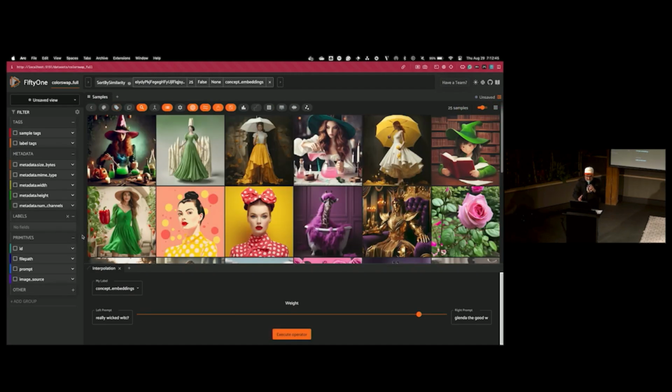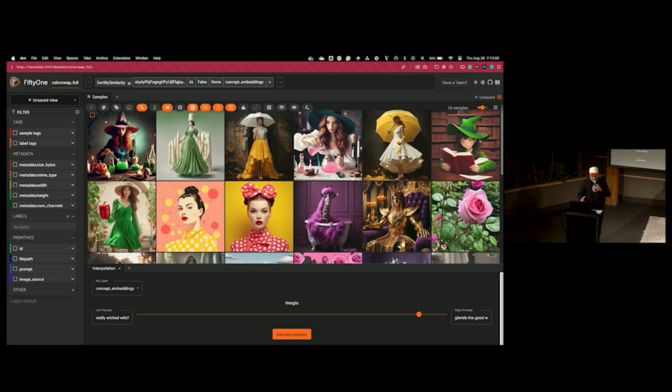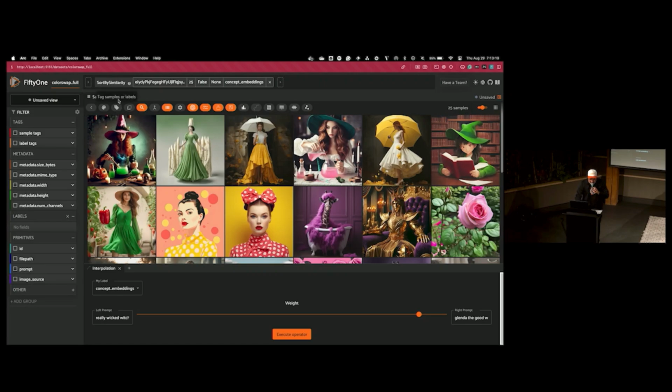And so remember, the limitation here is what's in our data set, right? So if you are trying to traverse to a concept that isn't represented in your data set, you're not going to get good results. But you can see here, more or less, I said Glenda the Good Witch, weighted it really heavy towards that. This was the initial image that I had selected. And we kind of walk that space in a really, really cool, interesting way, right?